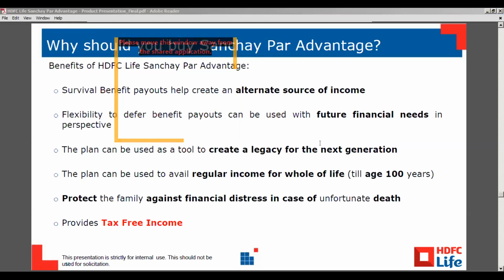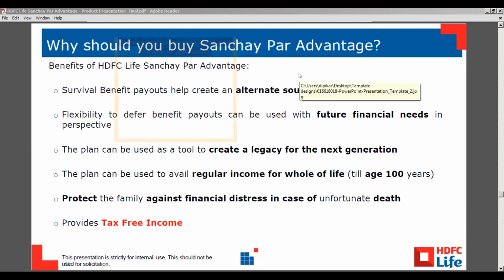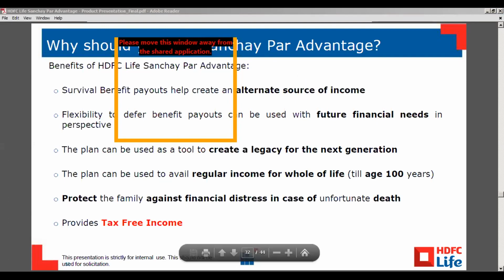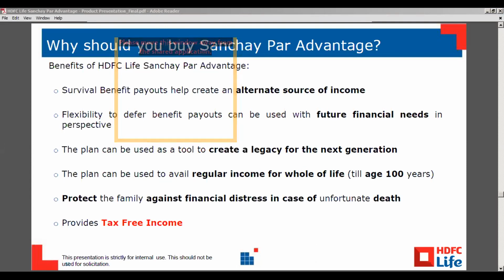There is also a survival benefit, so the customer can create a legacy for their loved ones, and the customer will also get regular income till the age of 100 years. And because this is an insurance plan, the customer also protects his or her family against financial distress in case of any mishap in the future. The customer will also get tax-free income, and can get a tax rebate under section 80C on whatever premium he is paying.